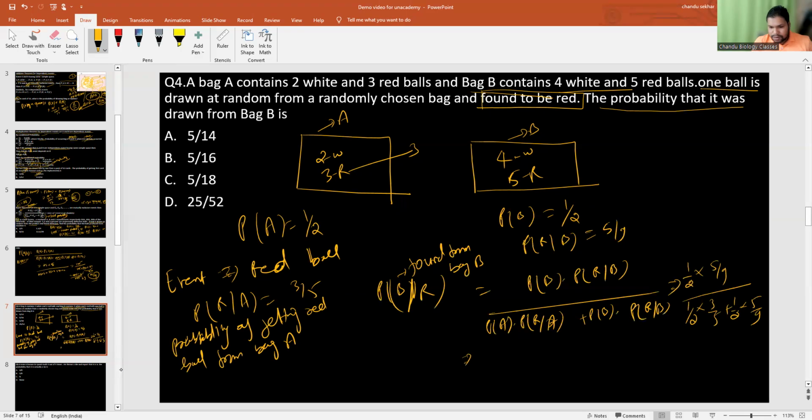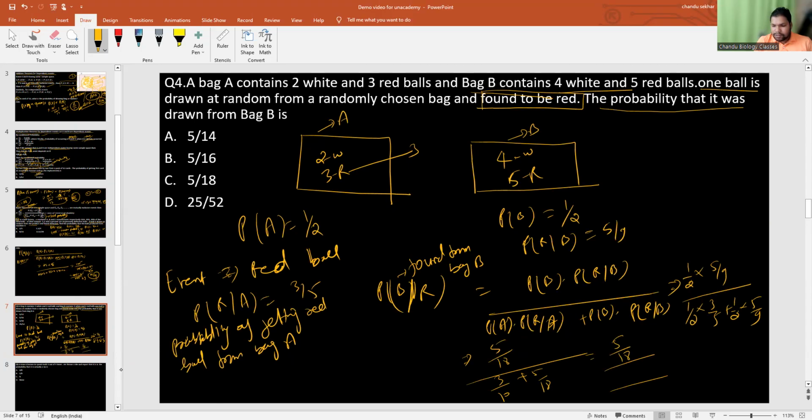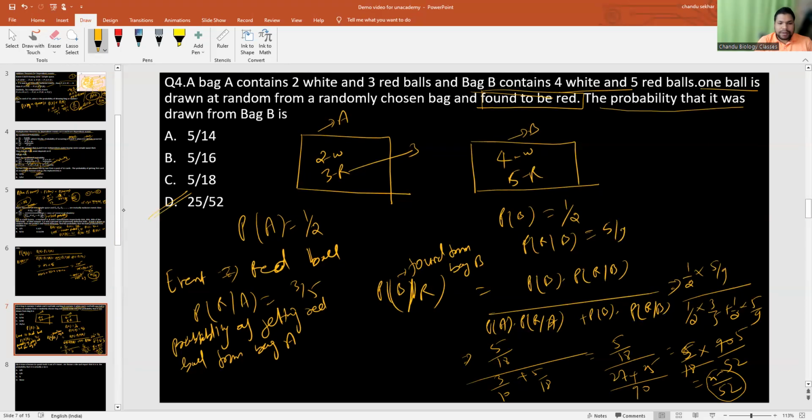If you simplify them, this would be 5 by 18 divided by 3 by 10 plus 5 by 18. If you take the LCM of the denominators, 18 and 10, the LCM is 90. 10 nines are 90, 9 threes are 27, 18 fives are 90, 5 fives are 25. So it's 5 by 18 into 90 divided by 52. Here the 18 into 5 gets cancelled. So 25 by 52. This is my probability of getting a red ball from bag B. So your answer is 25 by 52.